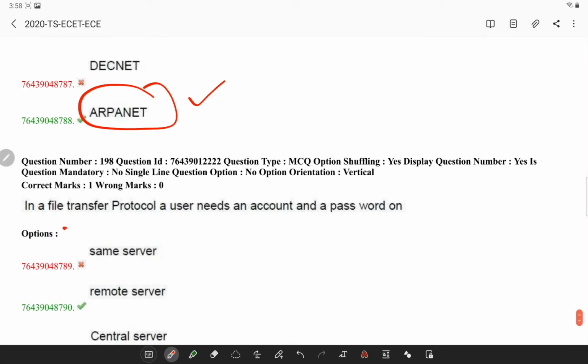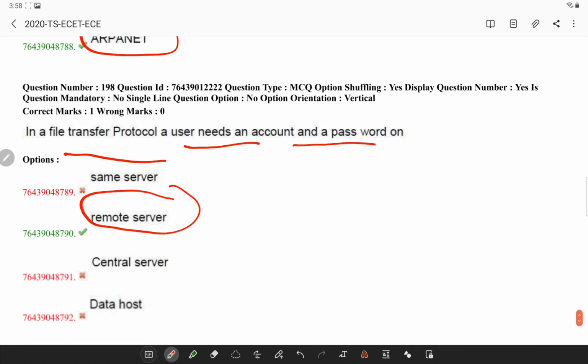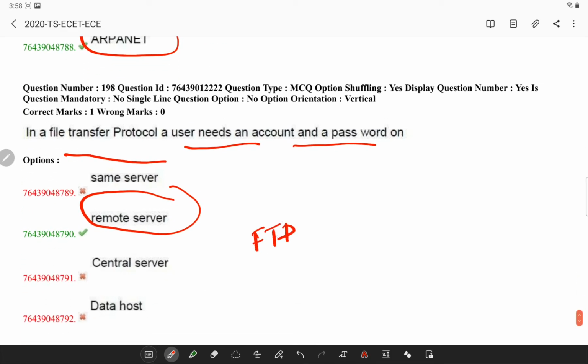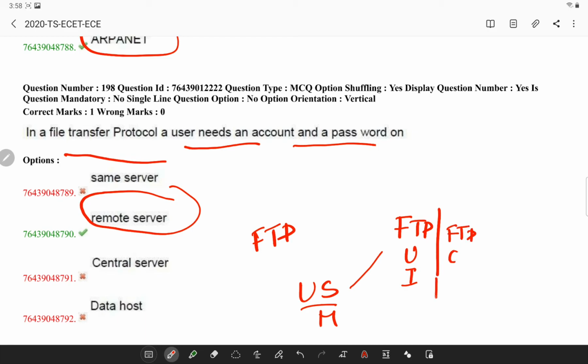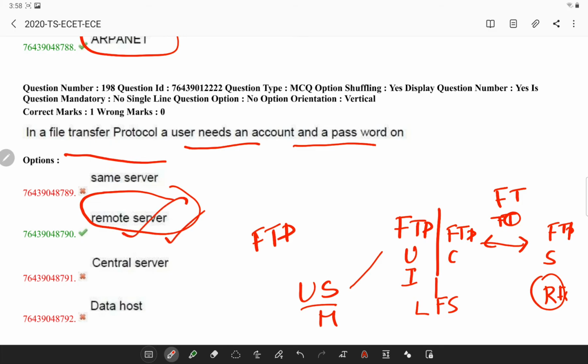Next, in file transfer protocol, a user needs an account and password on a remote server to access it. Generally in FTP, the user or host interacts with the FTP user interface and the FTP client, which is in the local file system. The file transfer then happens from the FTP server at a remote file system, and this is done through the remote server.